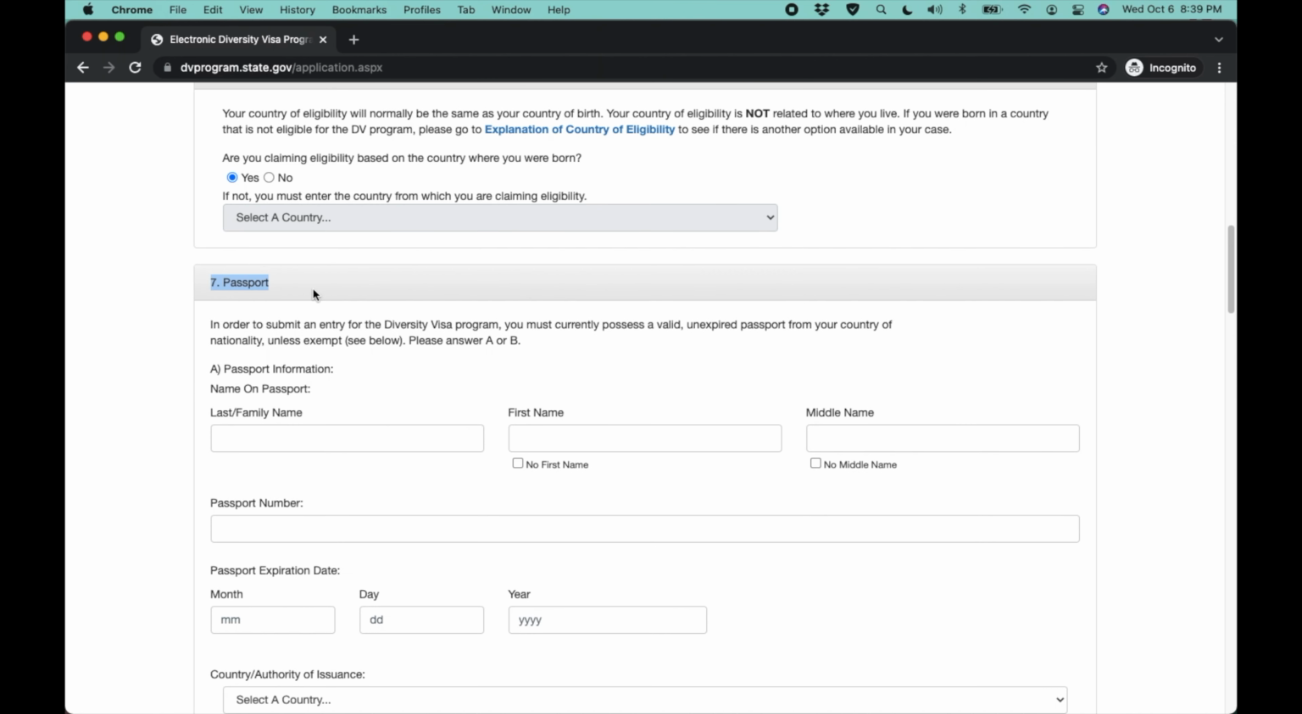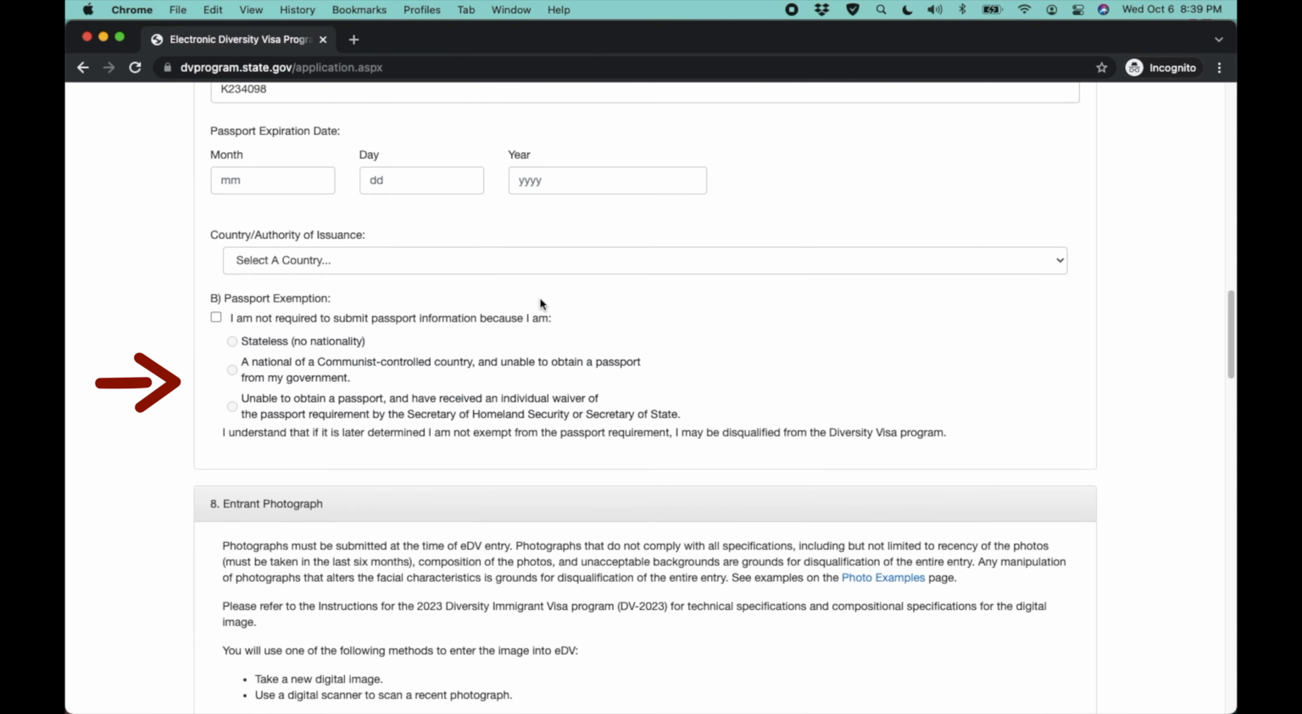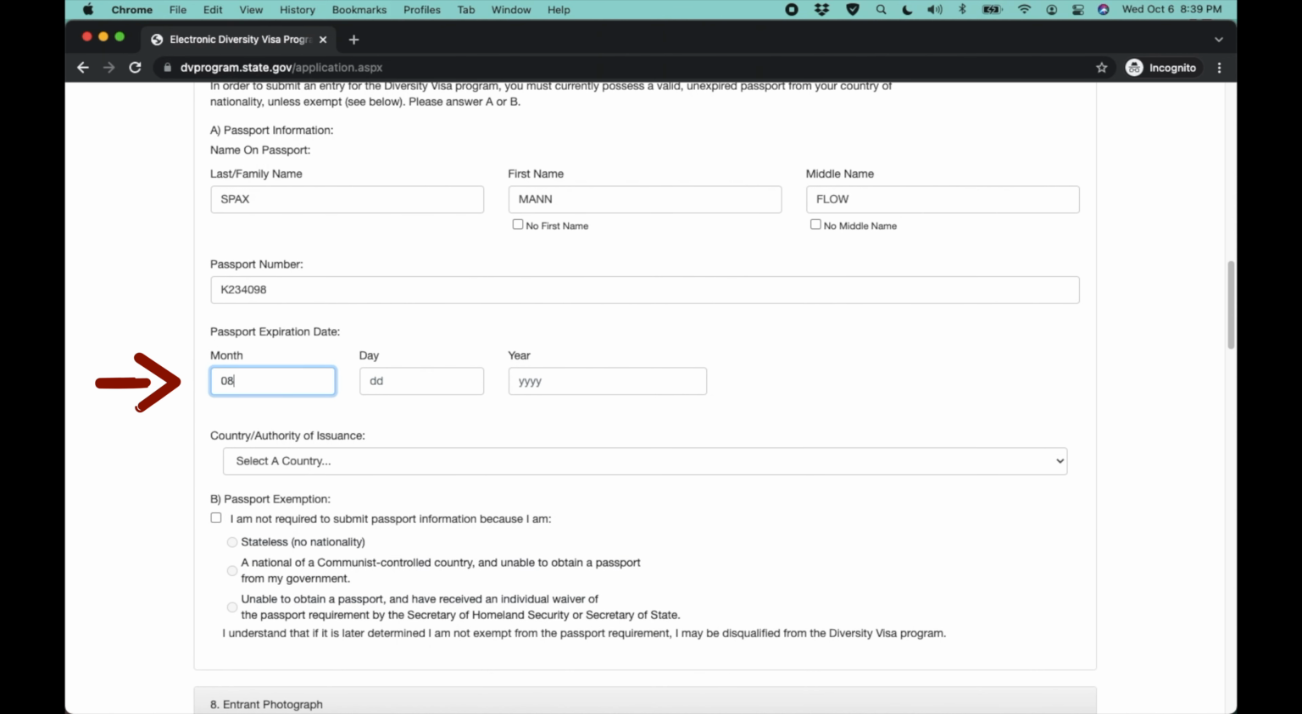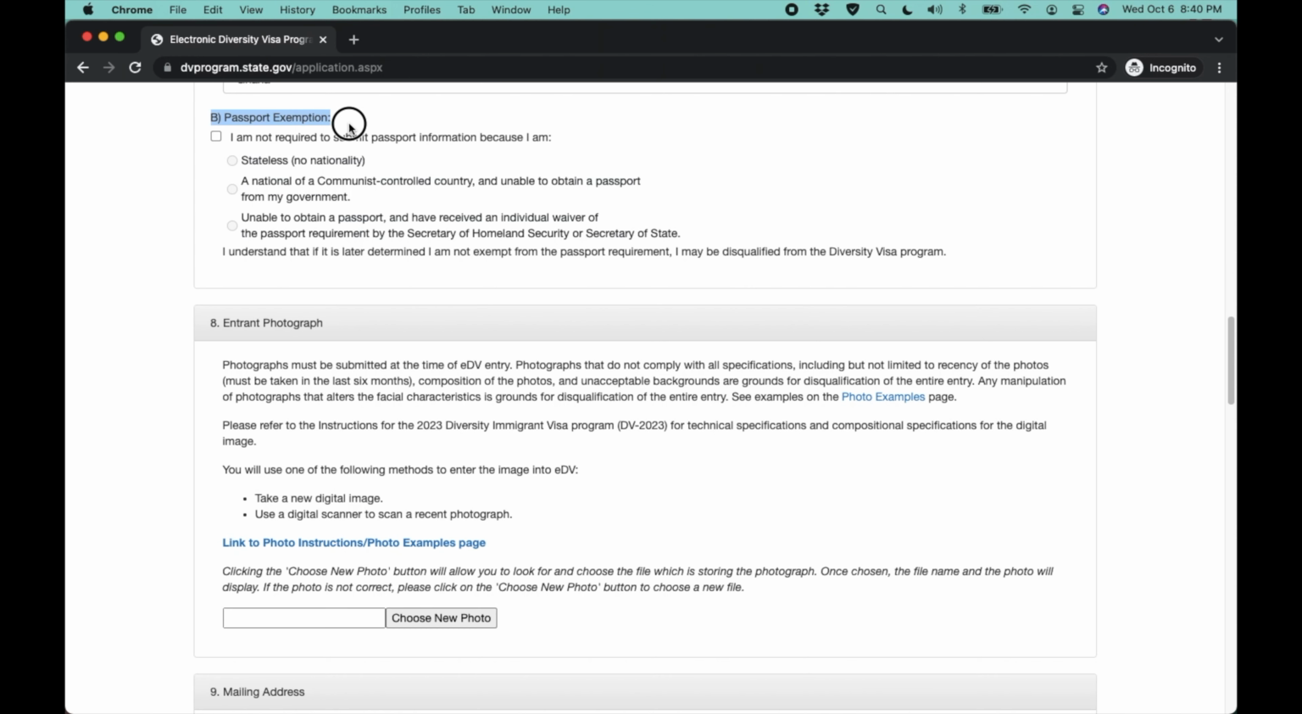In this section, you will have to enter your passport information, that is the name exactly as you see it on the passport, no deviations. Also, you will enter your passport number, the expiration date, and the country in which the passport was issued. If the below exemptions apply to you, select as appropriate.